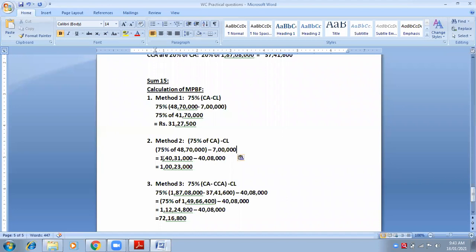Now solve the bracket first and open the bracket. 75 percentage of 48 lakh 70,000. 36 lakh 52,500. Repeat again, 36 lakhs 52,500 and minus 7 lakhs. Now you are opening the bracket because the bracket is solved. 36 lakhs 52,500 minus 7 lakhs. So what would be the answer? 29 lakh 52,500. Very good. So it would be rupees 29 lakhs 52,500.